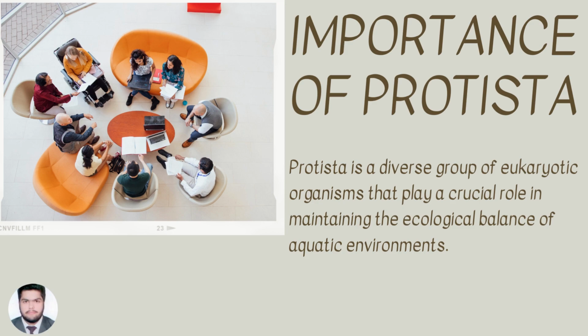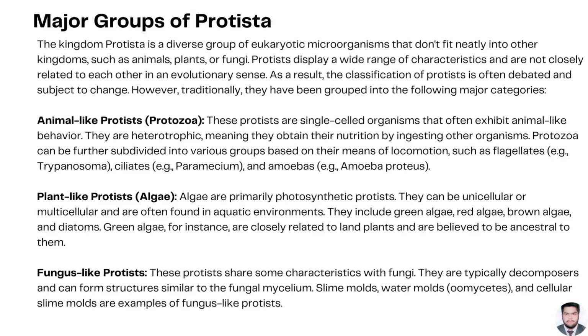Importance of Protista. Protista is a diverse group of eukaryotic organisms that play a critical role in maintaining the ecological balance of aquatic environments. Major groups of Protista.